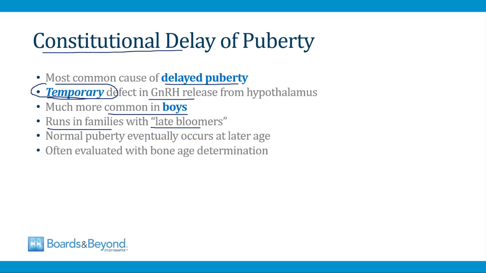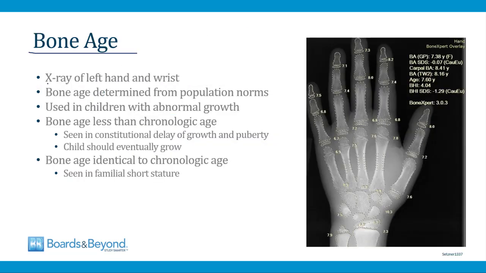As I said, this condition usually resolves with the passage of time, so normal puberty eventually will occur, but at a later age. And so patients with this condition are going to present with the delayed onset of puberty, and when that happens, usually the test that is ordered to confirm a diagnosis of constitutional delay is a bone age determination. To determine the bone age for a child, you obtain an X-ray of the left hand and wrist, and then that X-ray is compared to population norms in terms of what's expected for bone growth, and from this you can determine a bone age for the child.